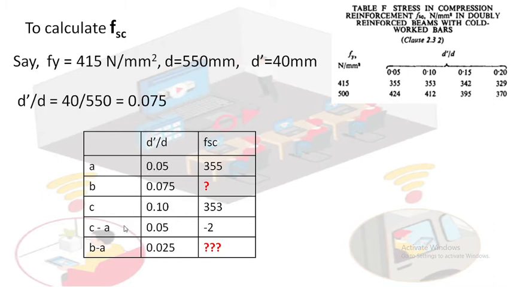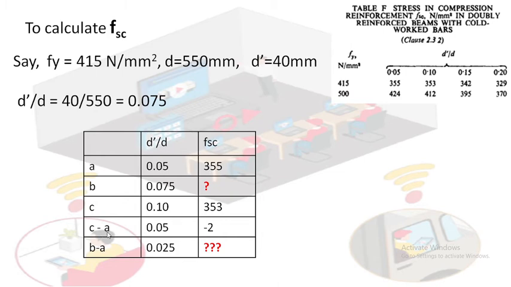So C minus A: 0.10 minus 0.05 is 0.05. Here 353 minus 355 is minus 2. Don't do 355 minus 353.